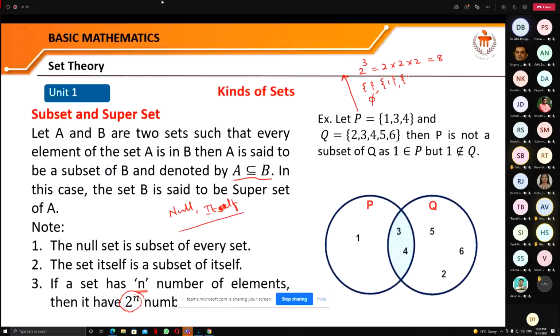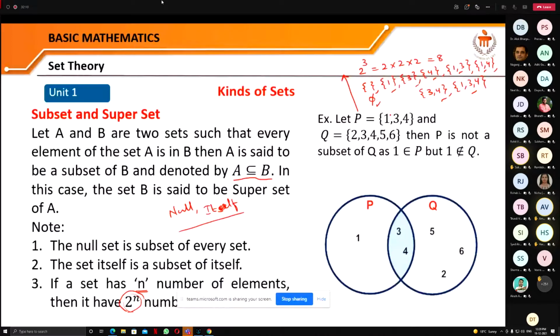Fourth one is the element 4. Then 1 and 3, 1 and 4, 3 and 4, and this 1, 3 and 4. So 1, 2, 3, 4, 5, 6, 7, 8. 8 subsets are there. And all these are the subsets of this set P.